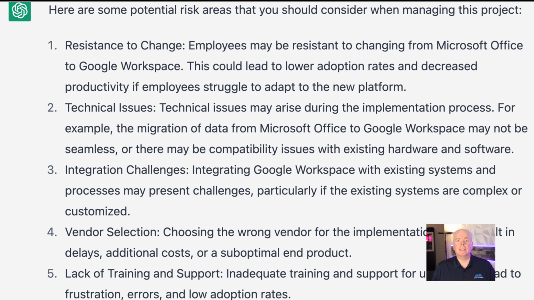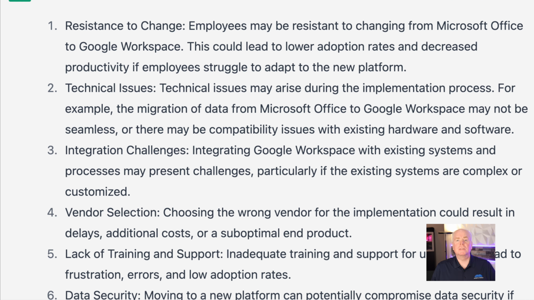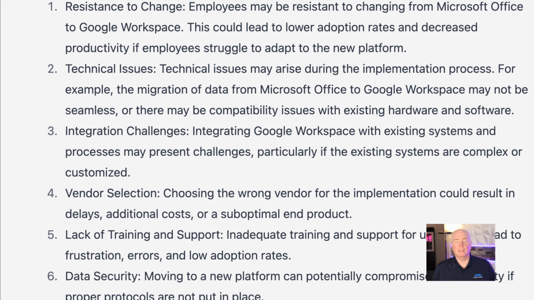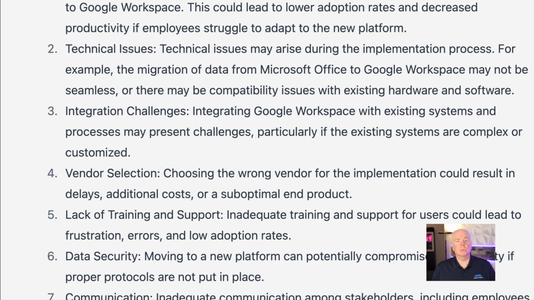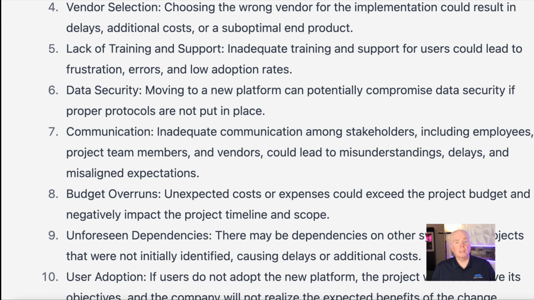You can see that it has identified the risk of change or resistance to change as the #1 risk. And I would tend to agree with that. People don't like change. That's the people element of it. But it's also identified 9 other risks too. So it's a nice complete list of 10. There's vendor risk in there. There's technical risk. There's integration risk. There's a whole set of things that I think should be looked at. So this is a good starting place for our list of risks.